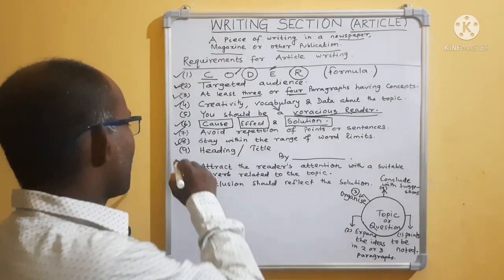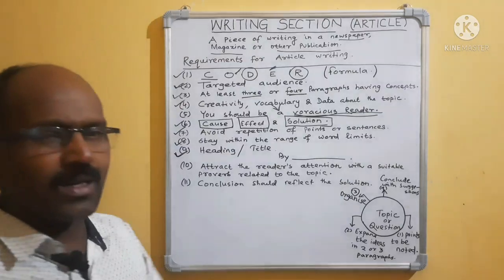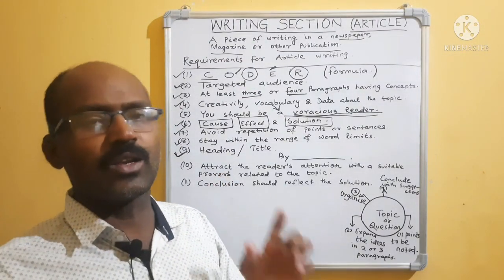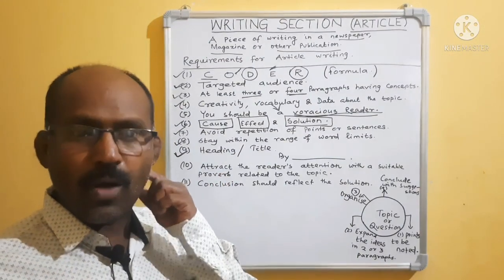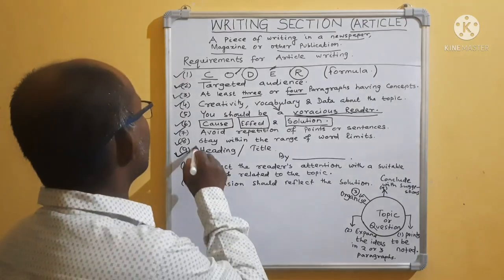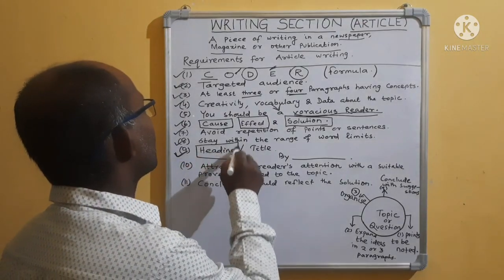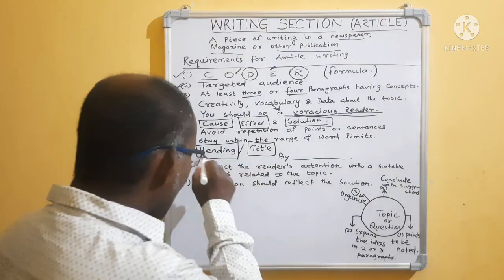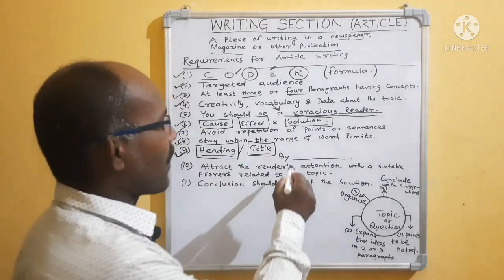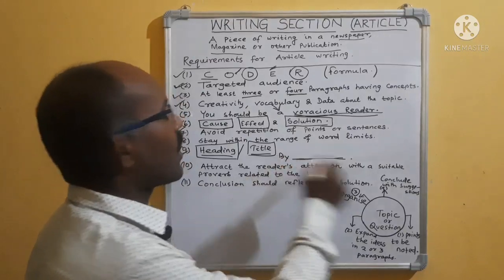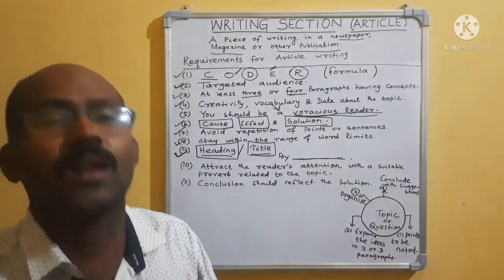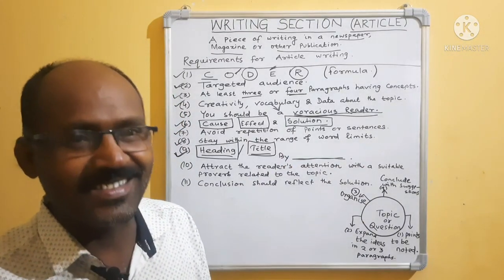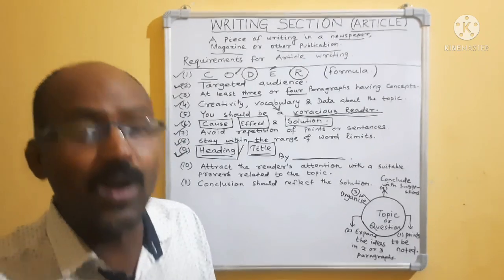Okay. Then while you are reading an article in a newspaper or magazine, what have you seen? You have marked that there is a heading or title, that is known as the title. And after the title or heading, what are you finding? Now you are finding by whom it is written. Who is the writer? Who is the author? Who has written it?